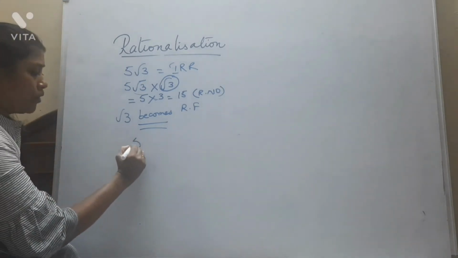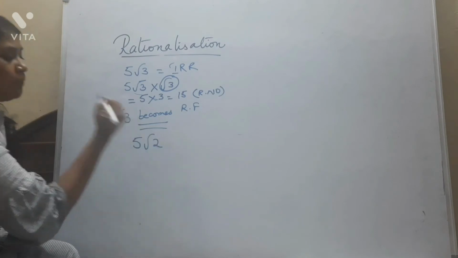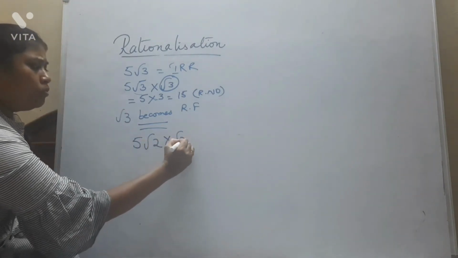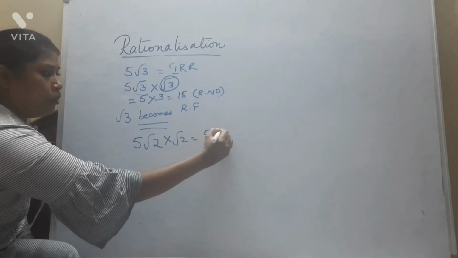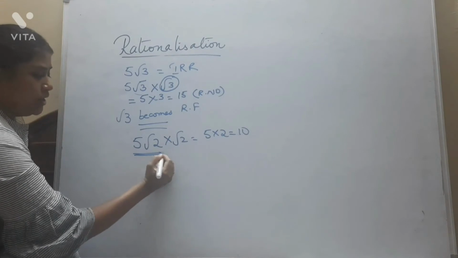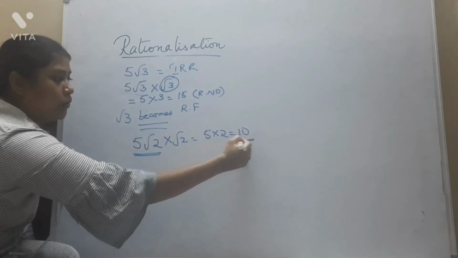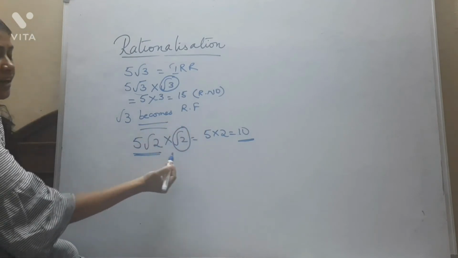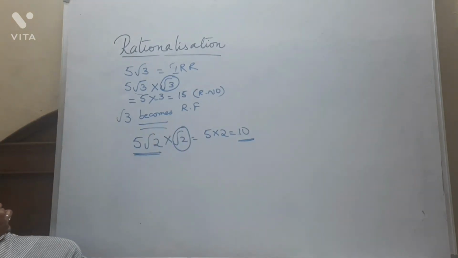Understood, guys? If I give you one more, like 5 root 2, now you tell me what the rationalizing factor for this is. Simply multiply with root 2. 5 into 2, 10. See, this irrational has been converted into a rational by multiplying with the rationalizing factor root 2. Is it not, guys? So these are very simple problems. Okay.